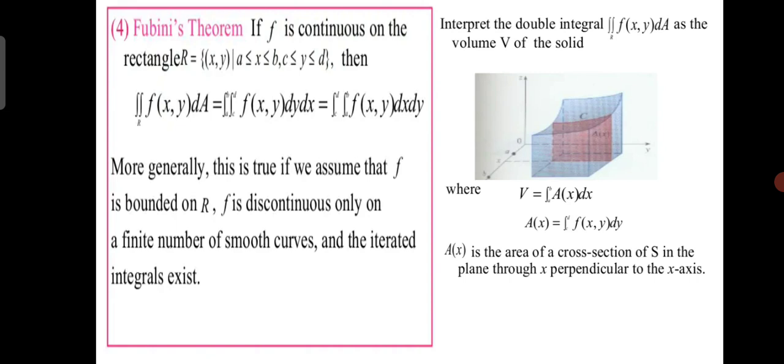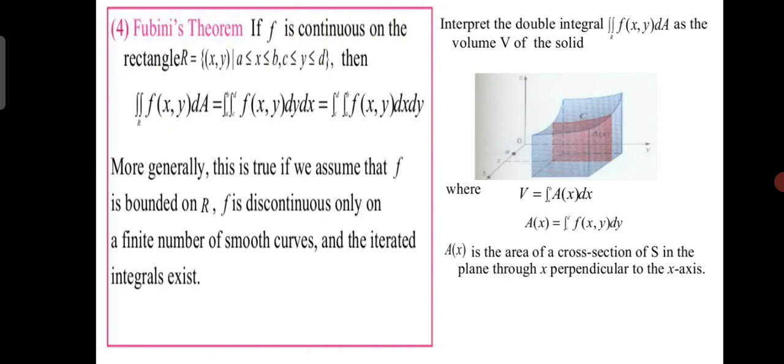Fubini's theorem: if f is continuous on the rectangle R, where a is less than x less than b and c is less than y less than d, then the double integral of f of x comma y dA equals the integral from a to b of the integral from c to d of f of x comma y dy dx, which equals the integral from c to d of the integral from a to b of f of x comma y dx dy. More generally, this is true if we assume that f is bounded on R, f is discontinuous only on a finite number of smooth curves, and the iterated integral exists.